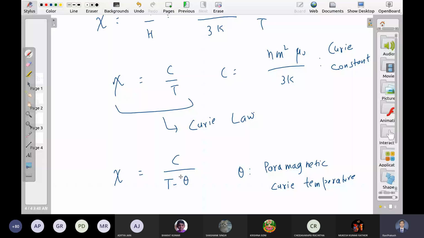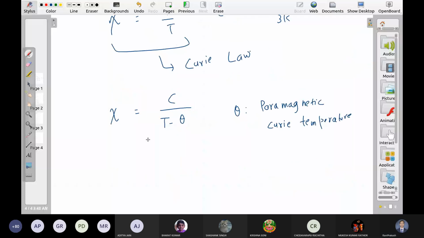But yes, this is the joint effort of two scientists, and therefore the name of this modified law is Curie Weiss. Spelling is W-E-I, I think. Curie Weiss law.